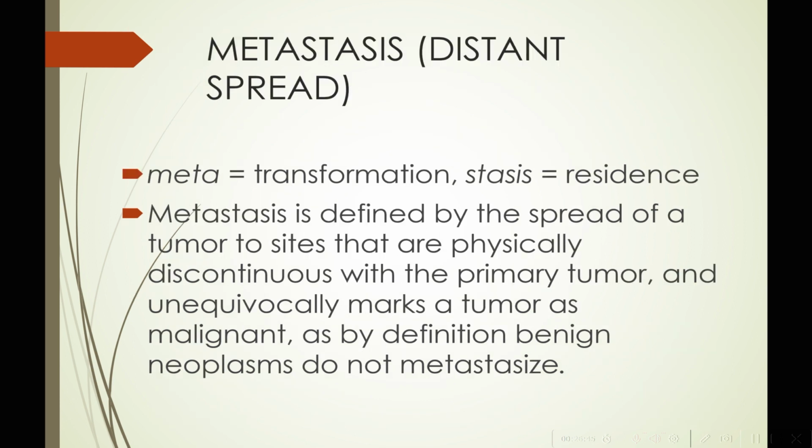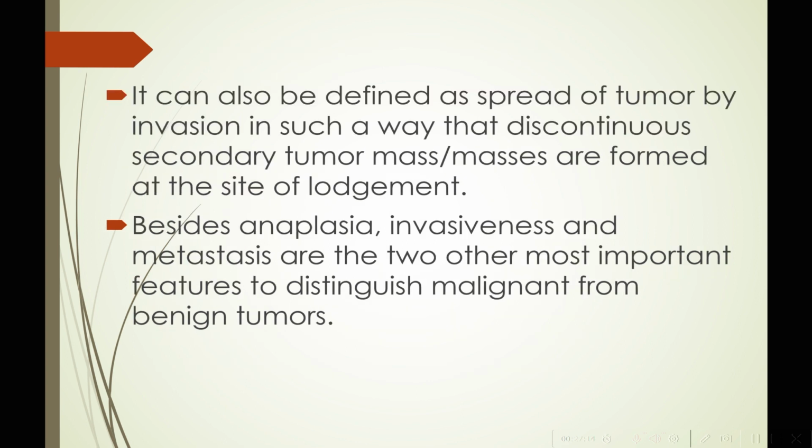So the next feature of malignant tumor, which is not shown by benign tumors, is metastasis, that is the distant spread. Meta means transformation, stasis is residence. So metastasis is defined by the spread of a tumor to sites that are physically discontinuous with the primary tumor and unequivocally marks a tumor as malignant, as by definition benign neoplasms do not metastasize. It can also be defined as spread of tumor by invasion in such a way that discontinuous secondary tumor mass or masses are formed at the site of lodgement.